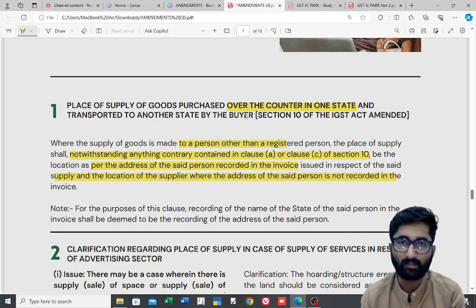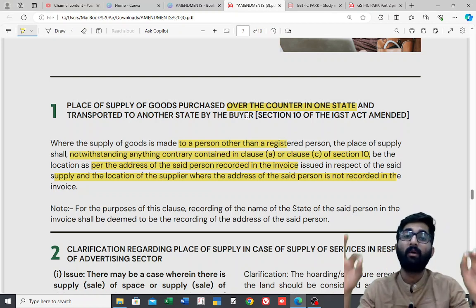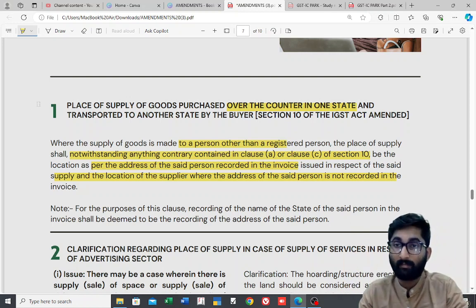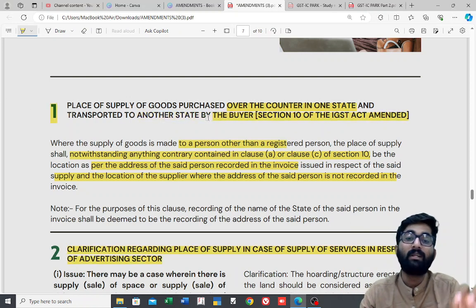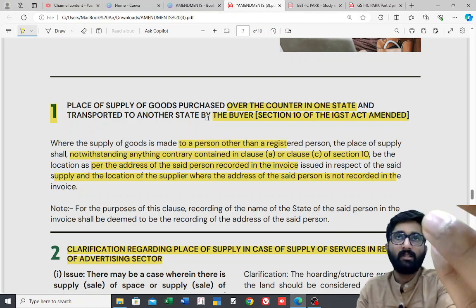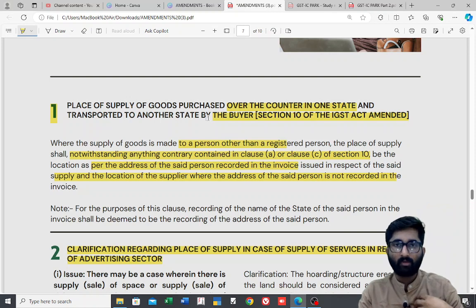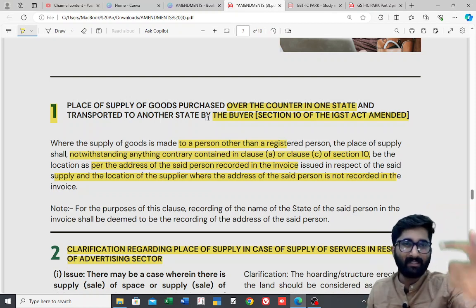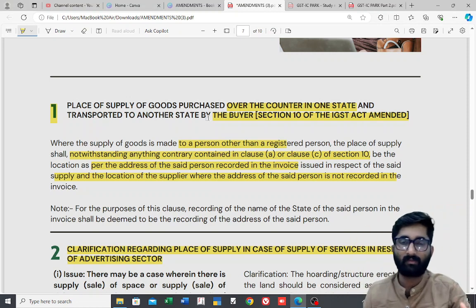I will conclude this. Very simple one. This amendment is applicable to over the counter sales to an unregistered person. An unregistered person has come to my place to purchase some goods. He gives me his address, or at least his state, then that state will be the place of supply.